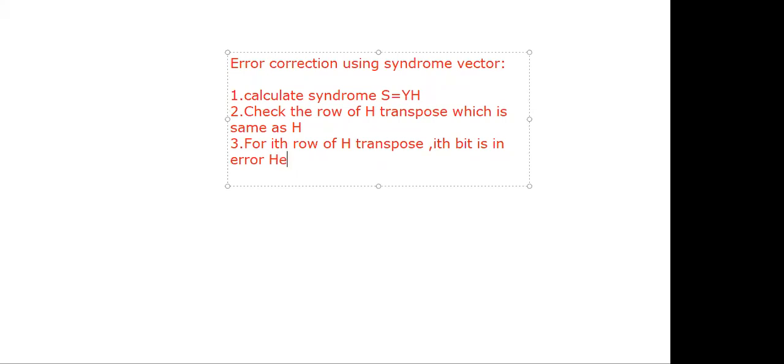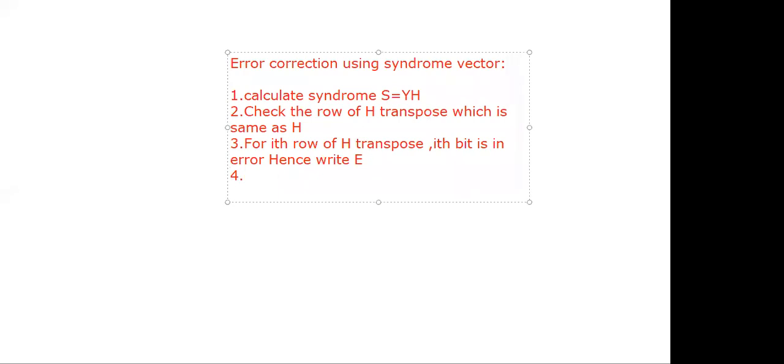Hence, you have to replace 1 by 0 or 0 by 1. In the technical way, hence write the error vector E.